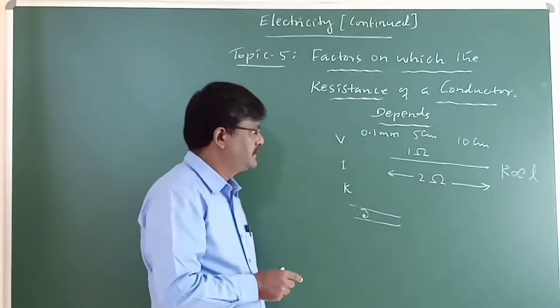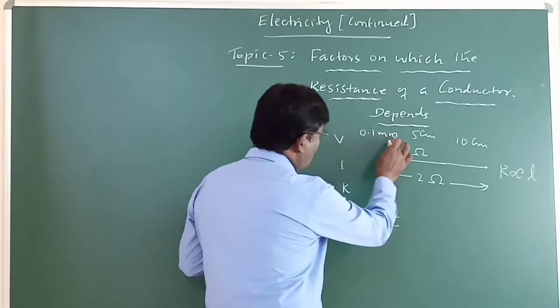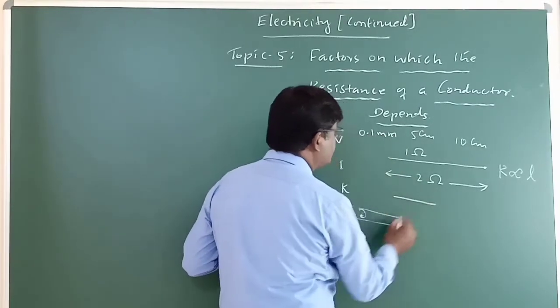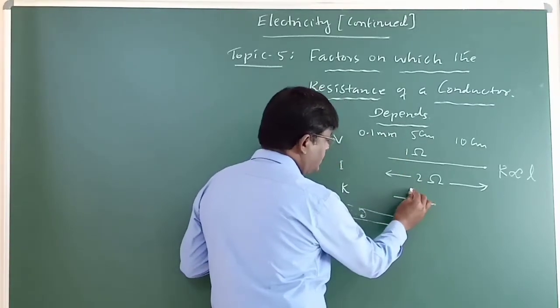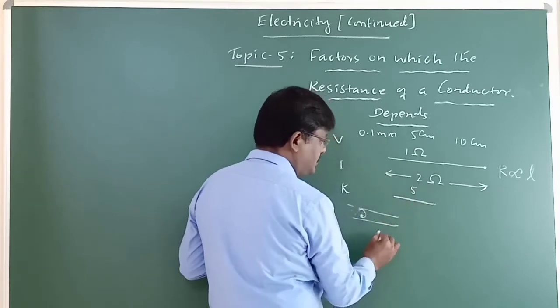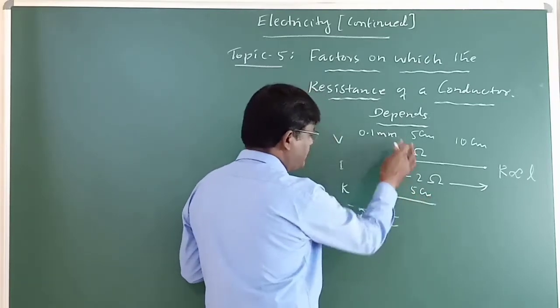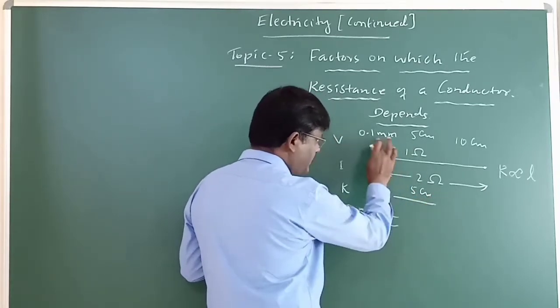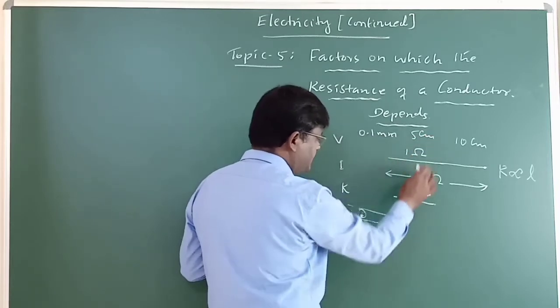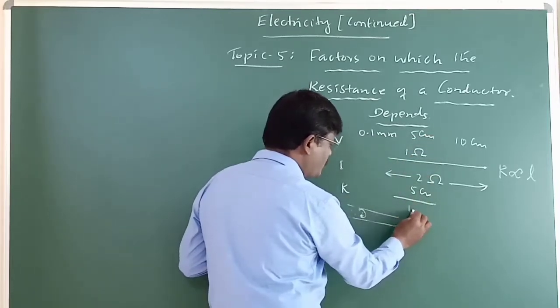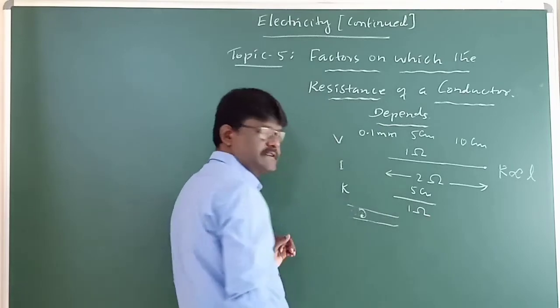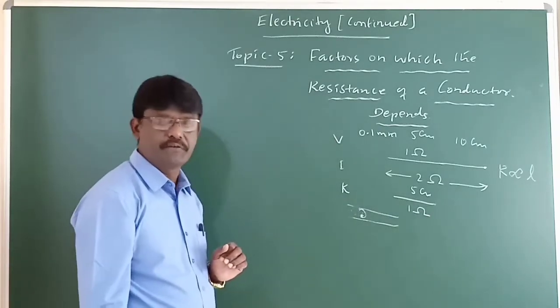Now, let us take 0.1 mm thickness and 5 centimeter length. Say its resistance is 1 ohm. Now what shall we do?